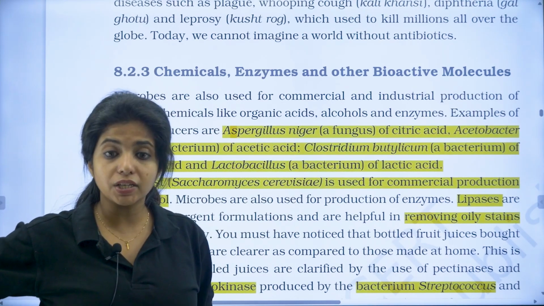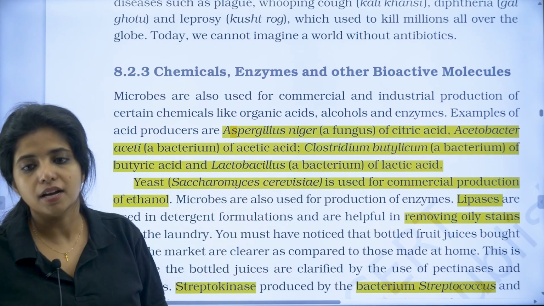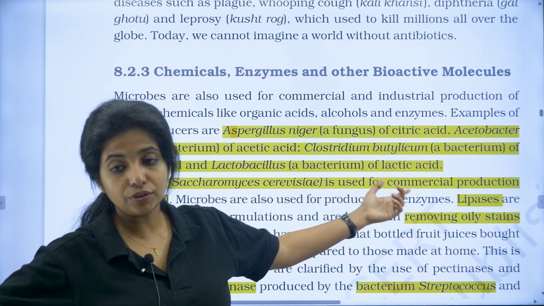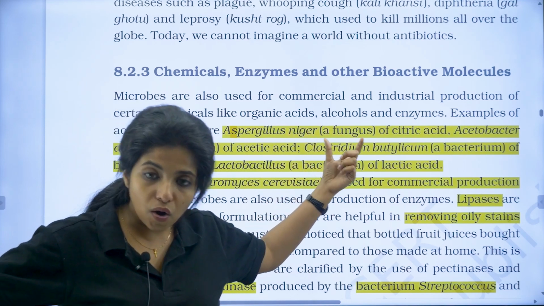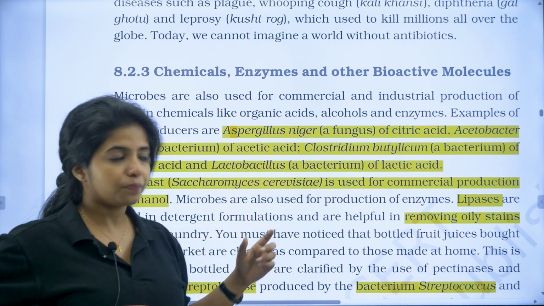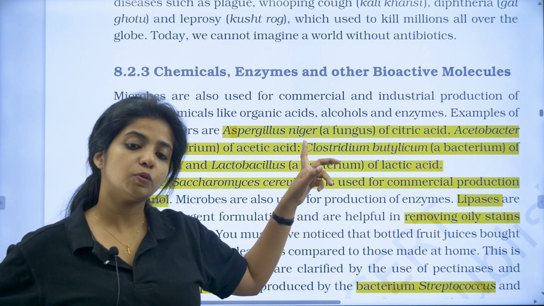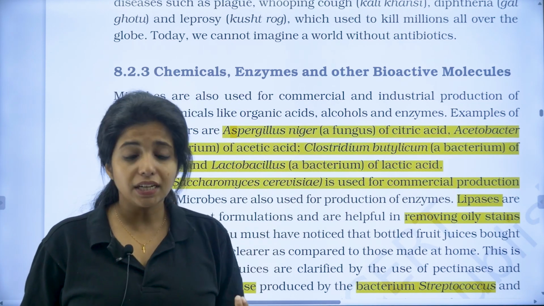Now, what is that something that produces butyric acid? It is Clostridium butylicum, which is again a bacteria. Lactobacillus is the one that produces lactic acid. So again, for all the acids, you have to remember who is producing it and which category it belongs to. You can write it down, all of them are bacteria. Only one is a fungus, which is Aspergillus niger, producing citric acid.